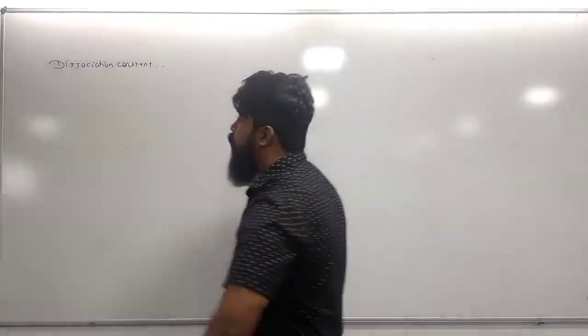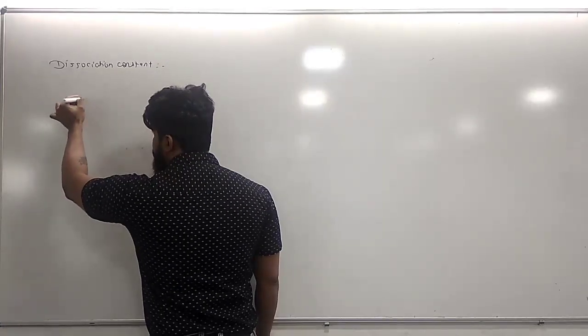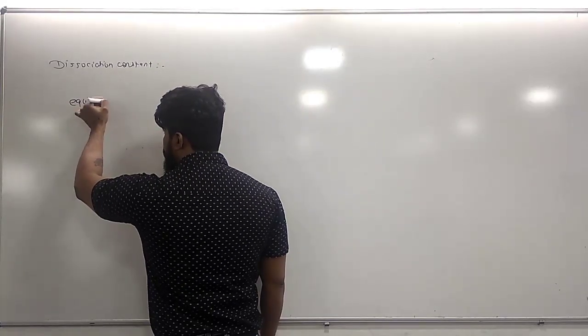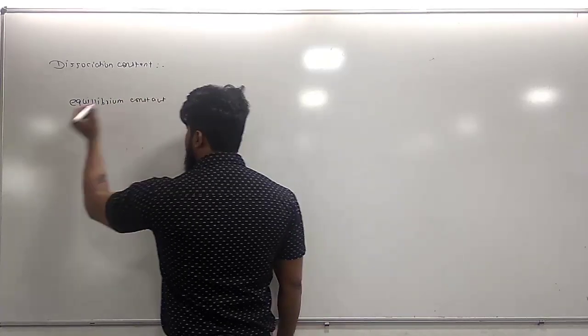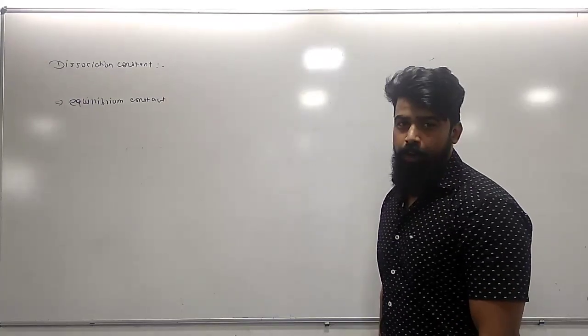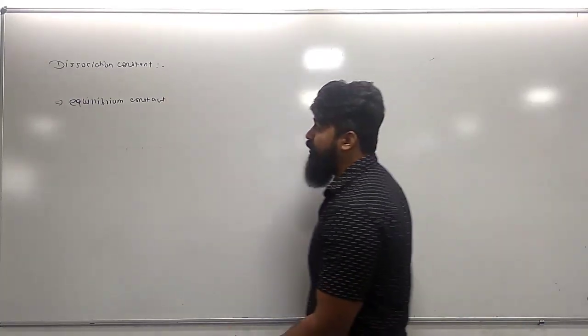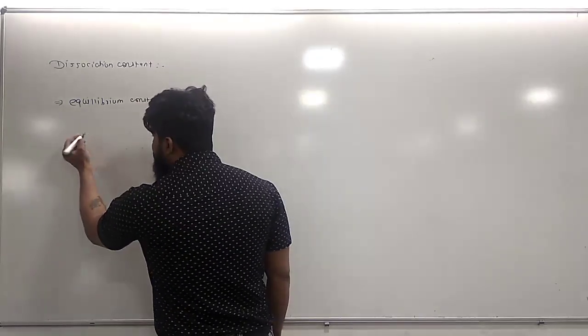But before discussing the dissociation constant, one must know the concept of equilibrium constant. In 11th standard, we already learned the law of mass action, and the law of mass action leads to the concept of equilibrium constant. Let's revise it shortly.